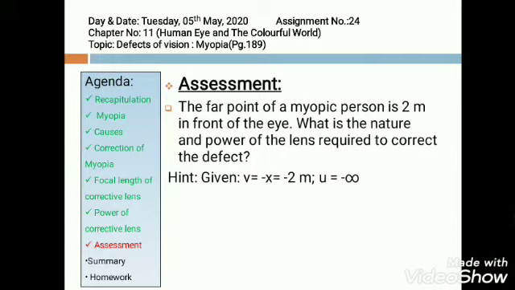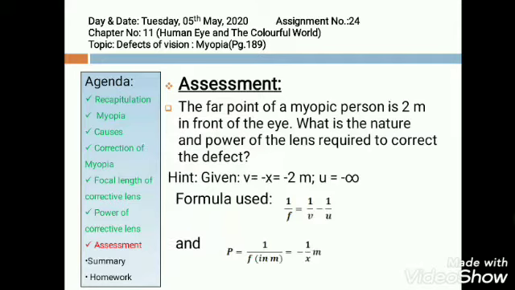Which formula will you require? For focal length, you will be taking the formula 1 by f is equal to 1 by v minus 1 by u, the lens formula. And for power, P is equal to 1 by f, or P is equal to minus 1 by x. And the unit of power is diopter. Always remember to write the unit in the end.